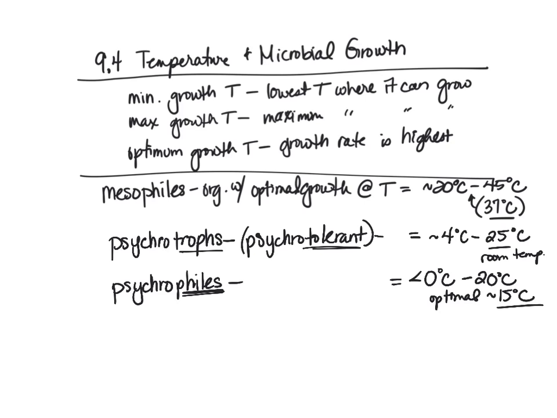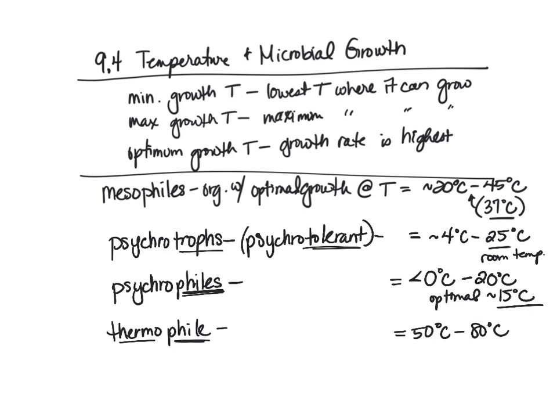Then if we go the opposite direction, so this is where we're going colder, of course, than a mesophile. If we go warmer than a mesophile, then we have our thermophile. And our thermophiles have their optimal growth at temperatures that are between 50 degrees Celsius and 80 degrees Celsius. So quite warm. So thermophile, of course, phile meaning loving, and thermo meaning warm loving.